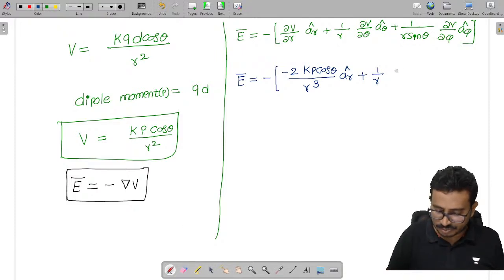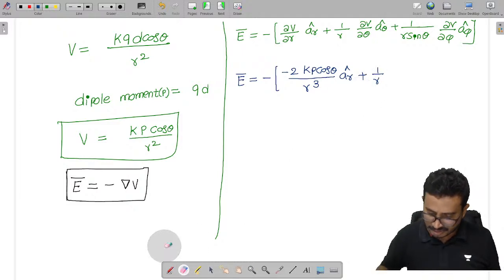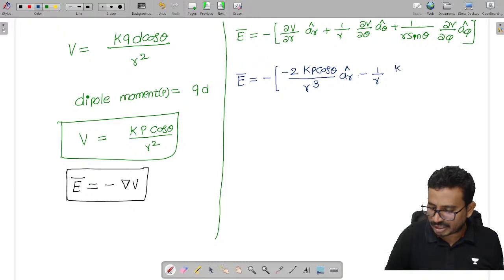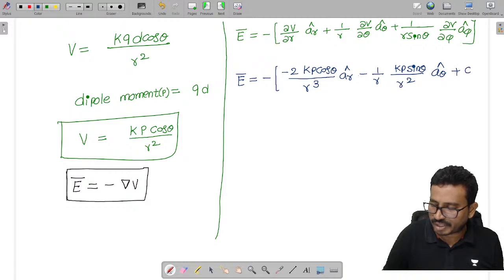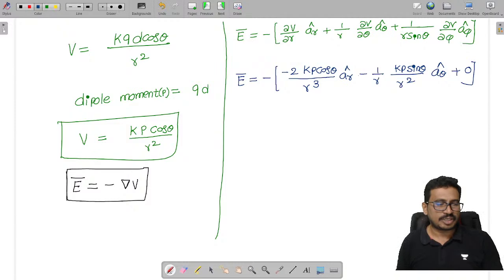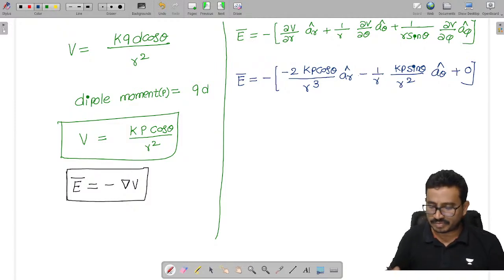The derivative of cos theta is minus sin theta, so we get kp sin theta by r square into a theta. If I differentiate with respect to phi, there is no phi term, the potential is independent of phi, so the derivative becomes 0.